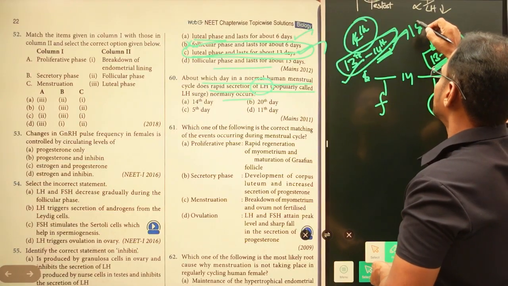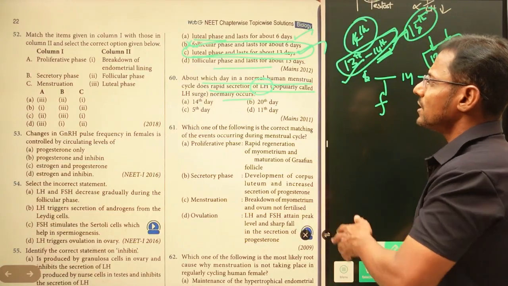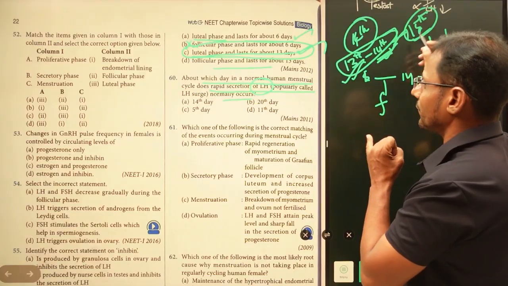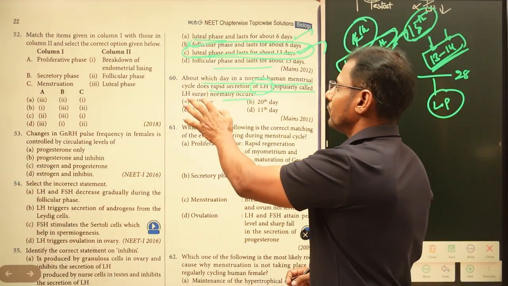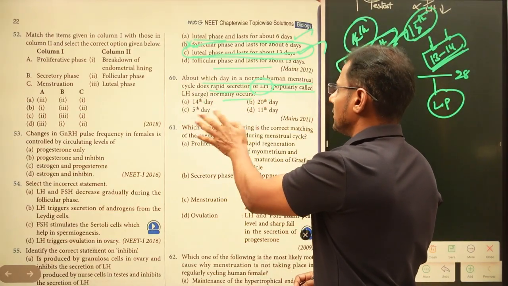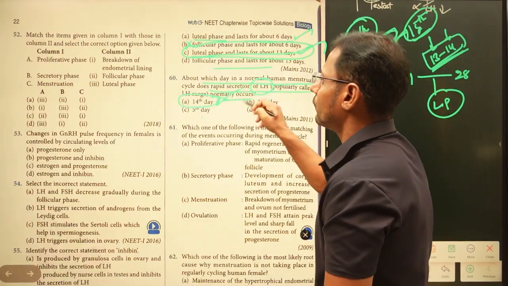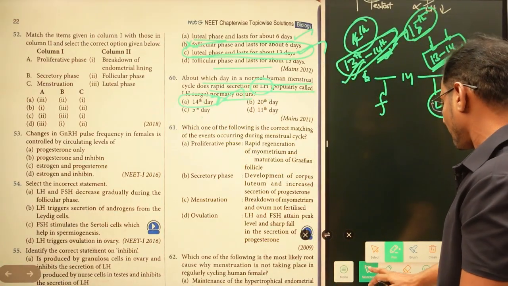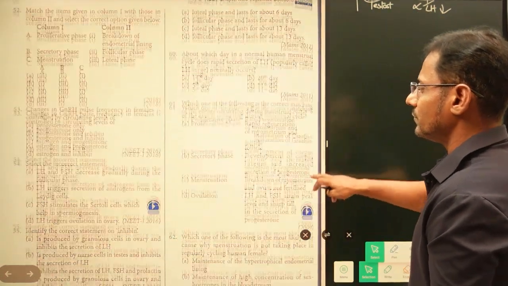If at all there is a 15th day also present in the options, then you can put 13th, 14th or 15th day. So we'll check here: 14th day, 20th day, 5th day, 11th day. Now the right answer is 14th day, right? And next we'll check the other one.